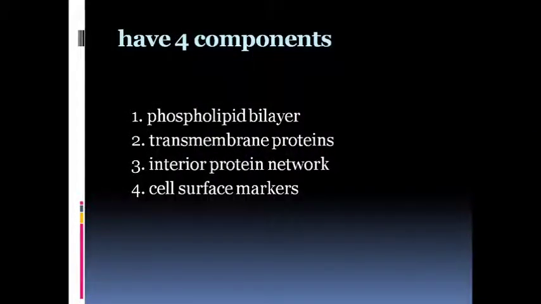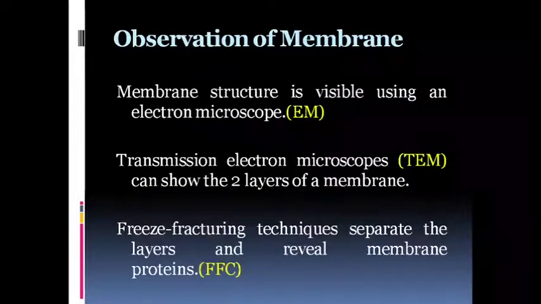Membrane structure is made up of four components: phospholipid bilayer, transmembrane proteins, interior proteins, and cell surface markers, which take active part in cell signaling and in quantum sensing.